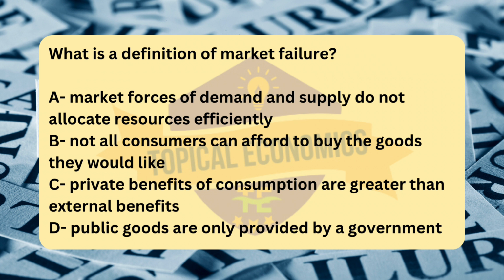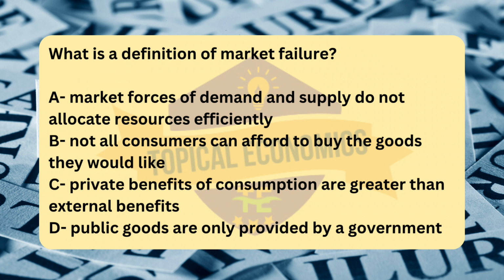Next, option C. Private benefits of consumption are greater than external benefits, describes a situation where private benefits, the benefits received by the individual consumer, exceed any external benefits, the benefits to society or third parties. While it may indicate some misalignment, it doesn't directly describe market failure. In fact, market failure typically occurs when external costs or external benefits are not reflected in the price, rather than just the private benefits. Lastly, option D.